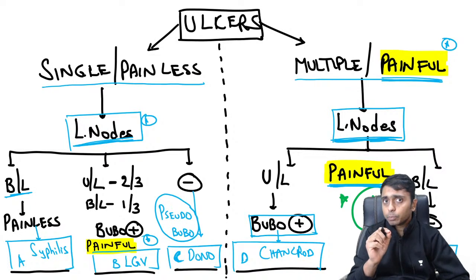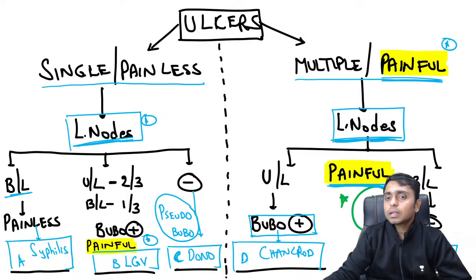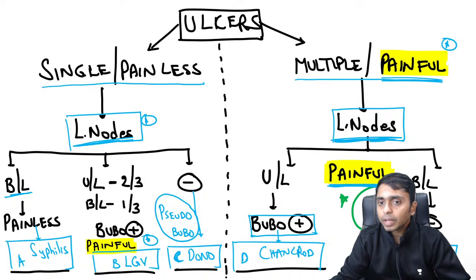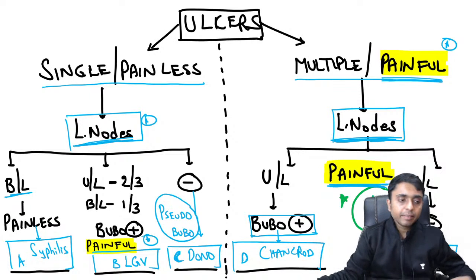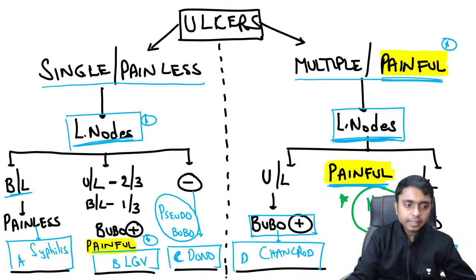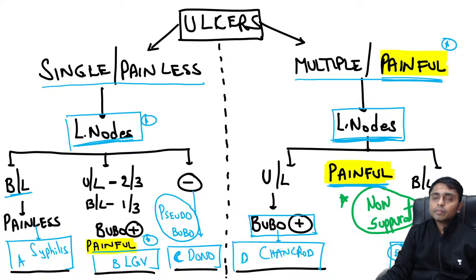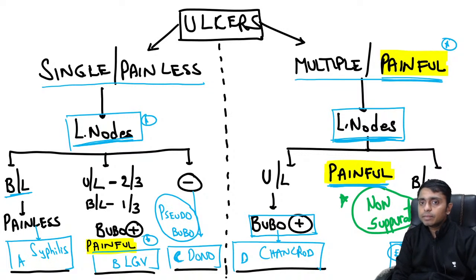There will not be any suppuration. So what is this E here? In the last one we have multiple painful ulcers and lymph nodes showing painful lymphadenopathy, but there are no buboes.